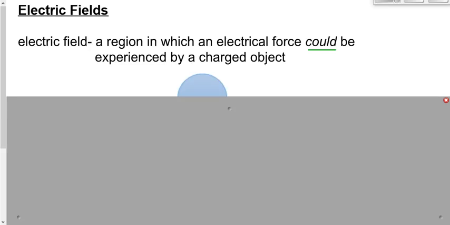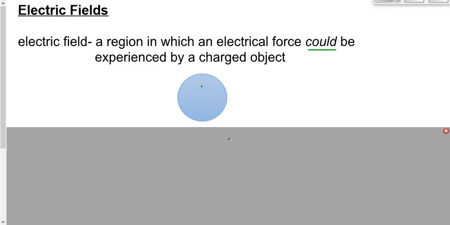Now, when could an electric charge experience an electric force? Not when is it, but when could it experience an electric force? Well, probably when it's nearby another charge, right? When it's nearby something that's causing some kind of influence on it. In other words, if we have a charge that is positively or negatively charged, whatever, and we put something nearby it, another little positive charge over here, then this positive charge could experience an electric force.